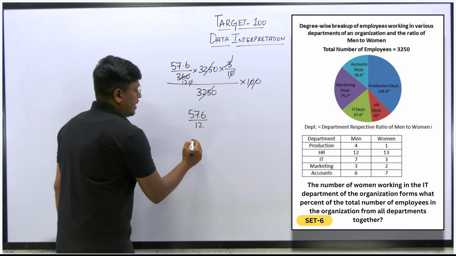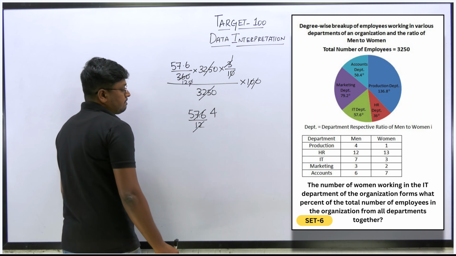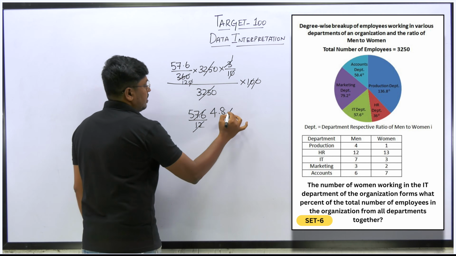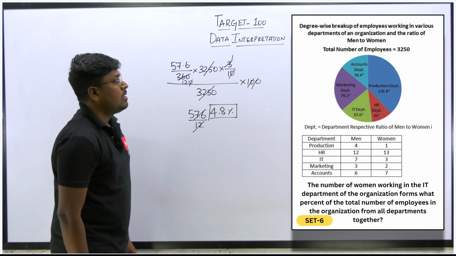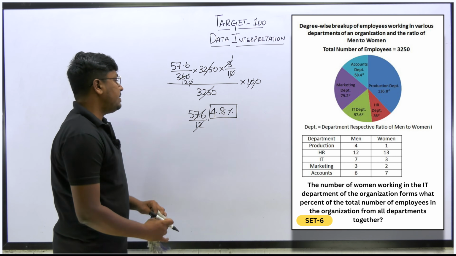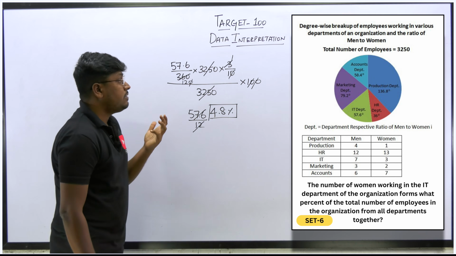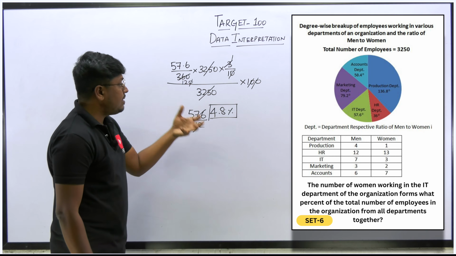No other values. Okay. So this can be taken as 12 4s are 48, 8 times 4, 4.8. That's it. 4.8%. Not an approximate value, exact value, right? So we can say that the answer for this question is 4.8%, which will be the answer for question number 4. Right? Very easy. Again, that's what I'm repeatedly saying.